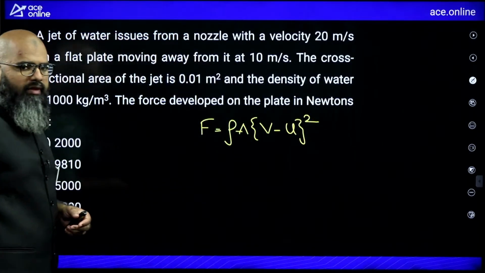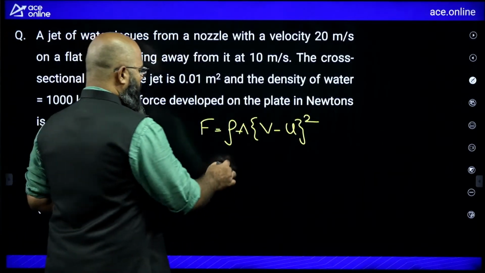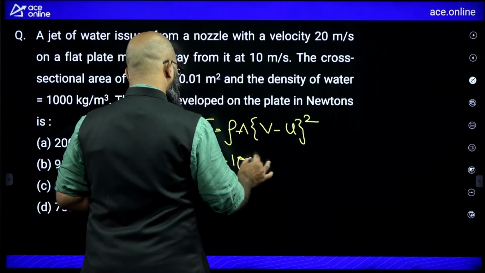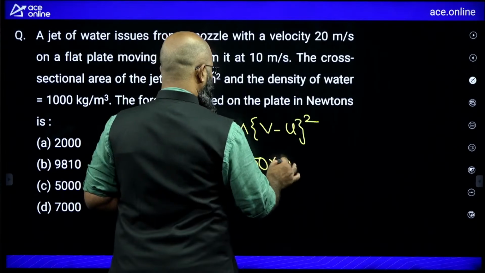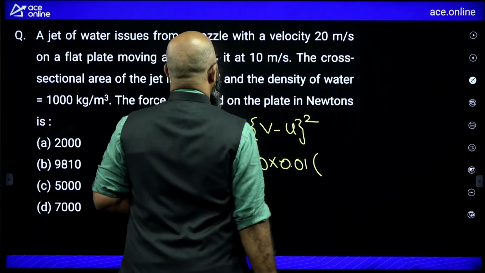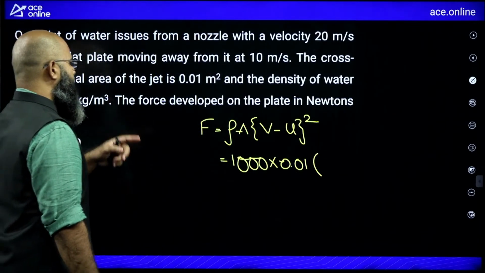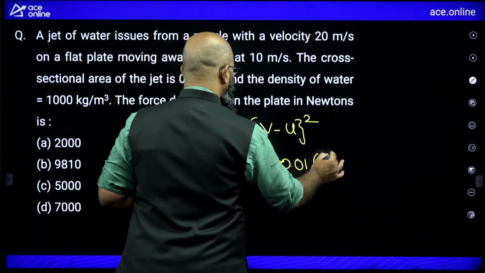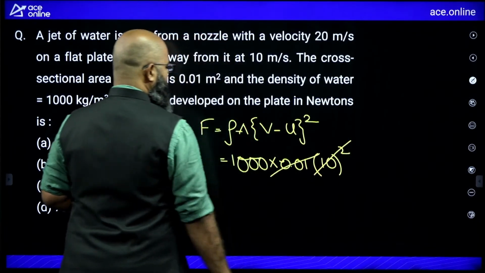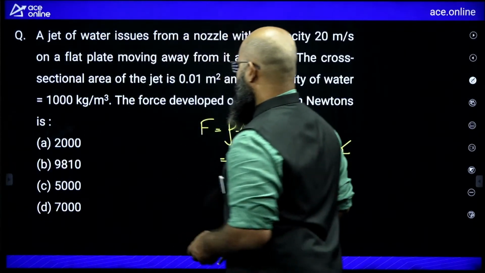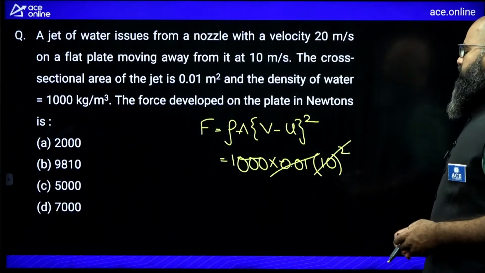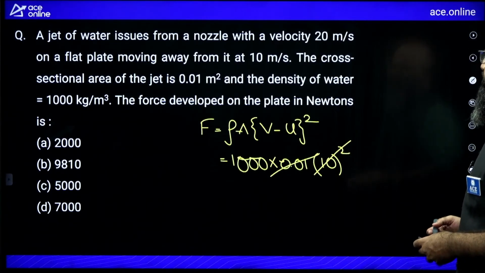Rho into A into V minus U whole square. Rho over here is equal to 1000. Area over here is given as 0.01. V over here is 20, U is 10. So 20 minus 10 is equal to 10, 10 square. 10 square, 0.01 cancel off. The answer will be 1000 over here.